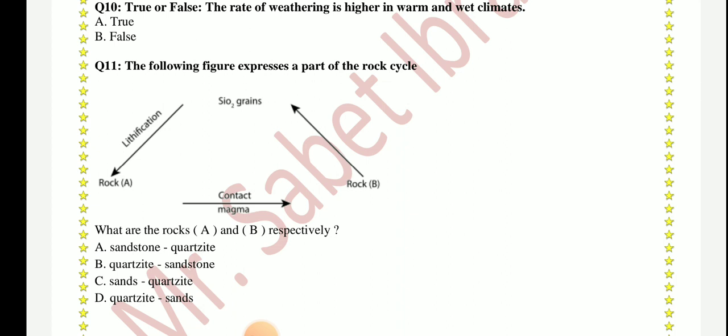But sands are loose. There is no cementation, so it is not a rock. To be a rock, it is supposed to be sandstone. So A must be sandstone. And B, after metamorphism by the contact of magma, is supposed to be a metamorphic rock. So B is supposed to be quartzite. So the best answer is A, sandstone, and B, quartzite.